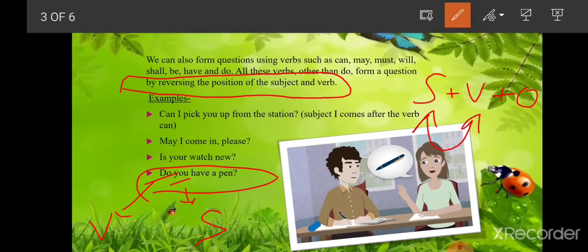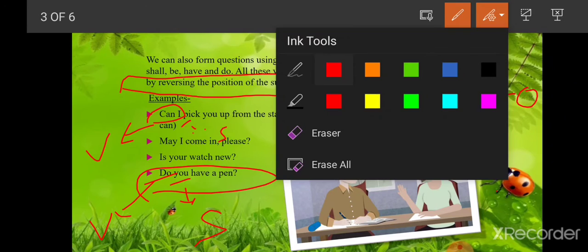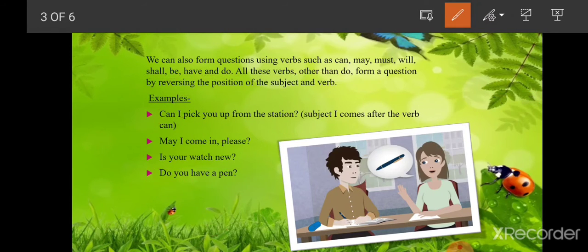How? Let us see example number 1. Can I pick you up from the station? Over here, I is the subject and can is the verb. You can see we have changed this sentence into an interrogative sentence, or you can say an asking question. How? By writing the verb in the beginning and then I. So the subject I comes after the verb can and it ends with a question mark.